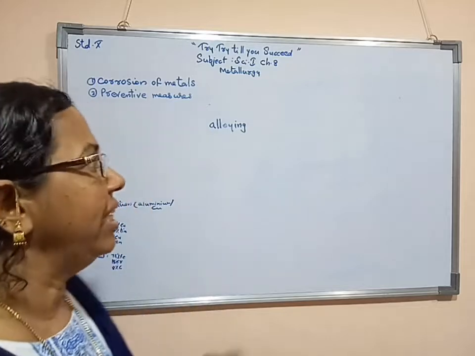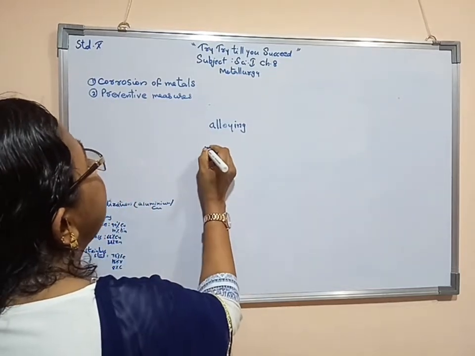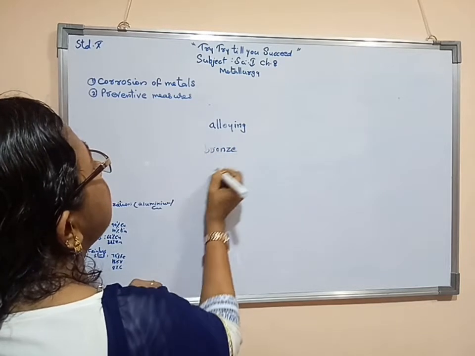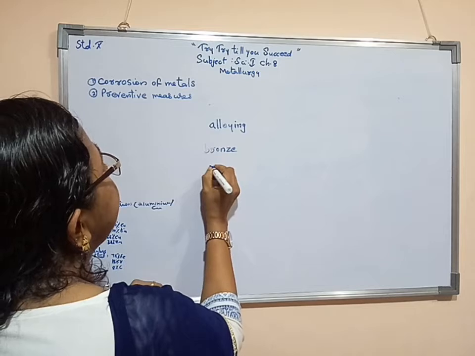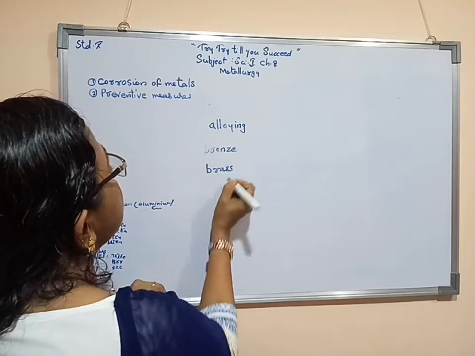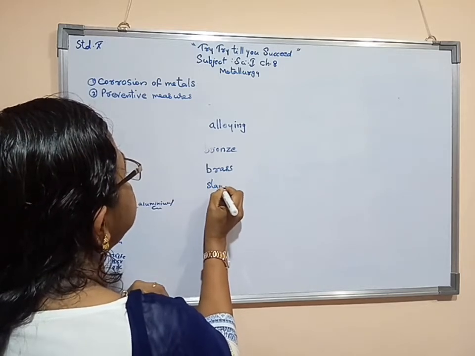Now for example, here we are going to study a few alloys with their proportions, that is bronze, then the other one, brass, and even stainless steel.